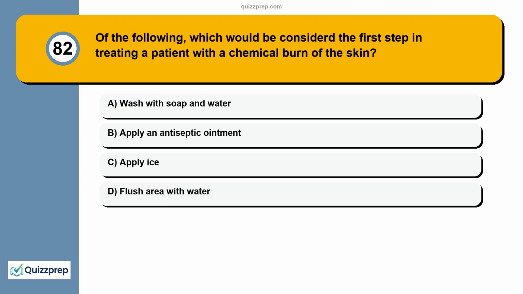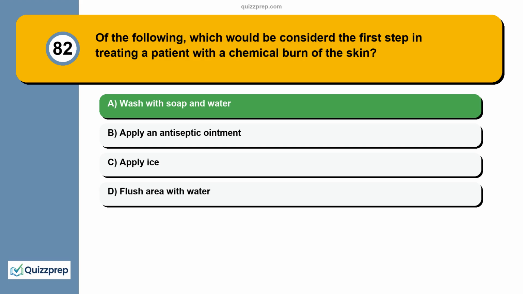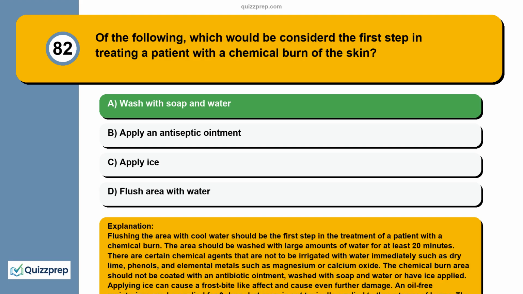Question 82. Of the following, which would be considered the first step in treating a patient with a chemical burn of the skin? Wash with soap and water. Apply an antiseptic ointment. Apply ice. Flush area with water. Flushing the area with cool water should be the first step in the treatment of a patient with a chemical burn. The area should be washed with large amounts of water for at least 20 minutes.